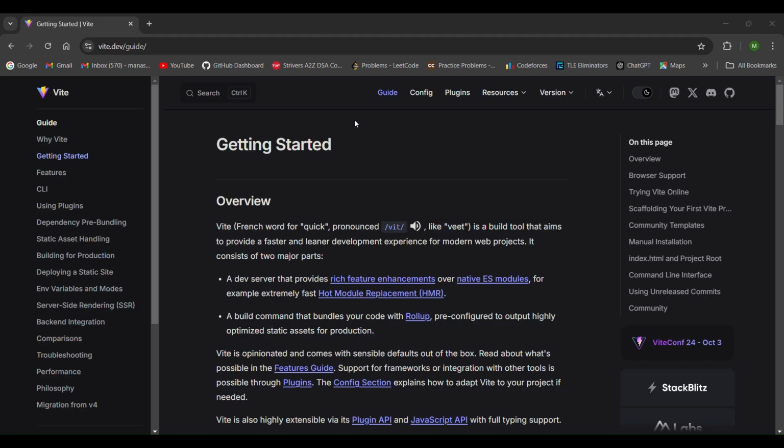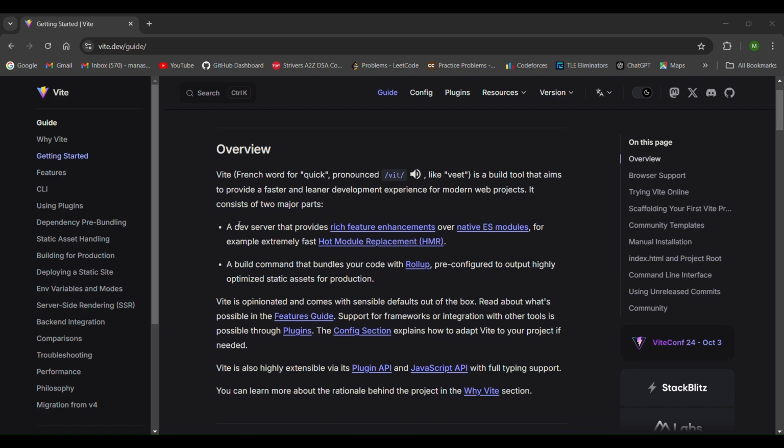As you can see, I have opened the Vite documentation here. Vite is the tool I used to build my project and I want to explain why. The main reason I chose Vite is because it's really fast. When you make changes to the code, it only reloads the part you are working on, which saves a lot of time.